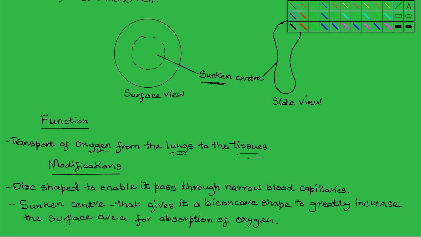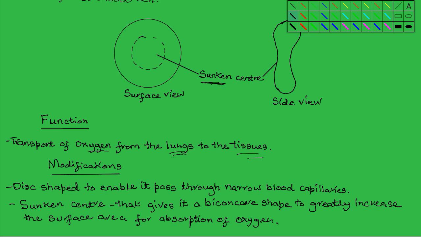This greatly increases the surface area across which gases will diffuse into and out of the cell. So the function of the red blood cell is to transport, and for it to be able to transport the oxygen, it must readily absorb and also be able to readily release the oxygen to the surrounding at a very fast rate.